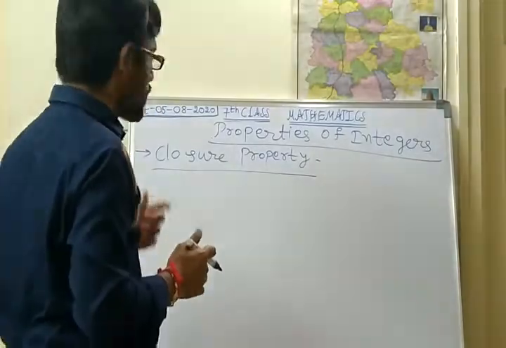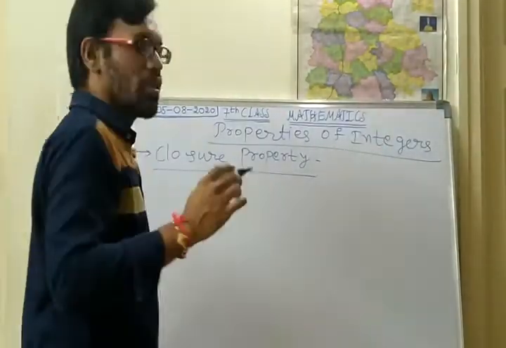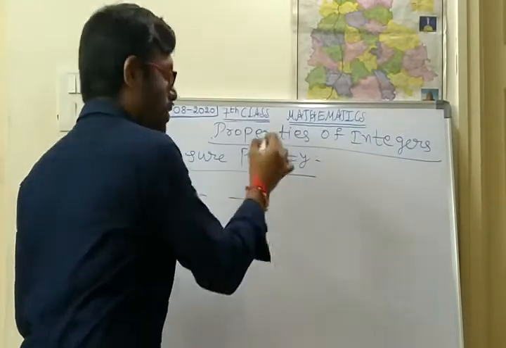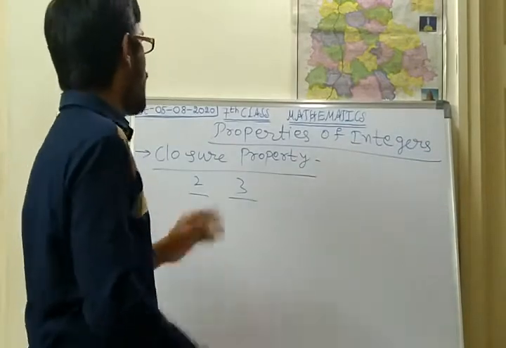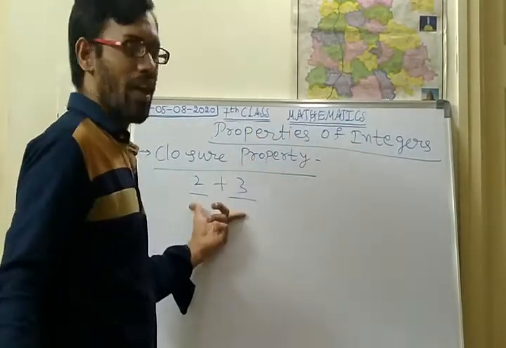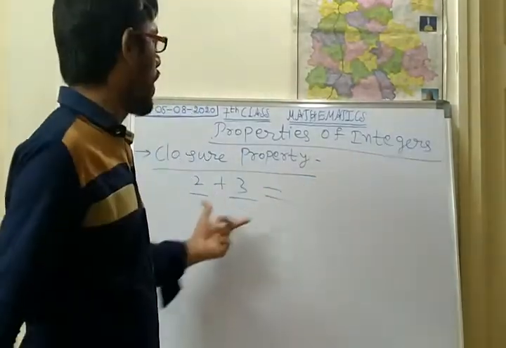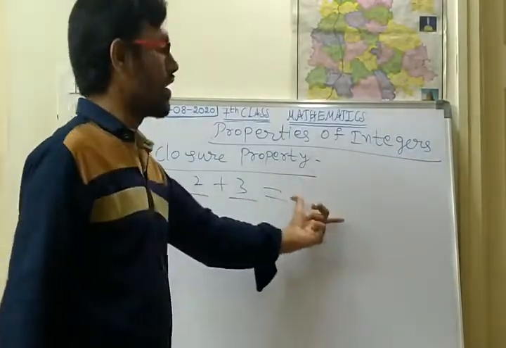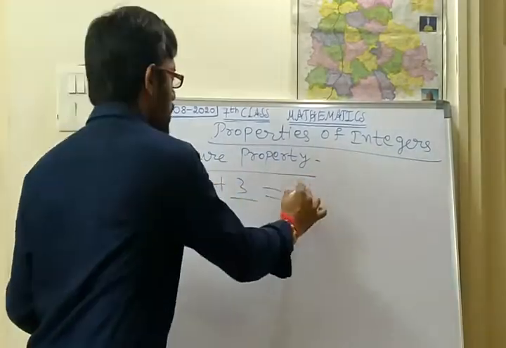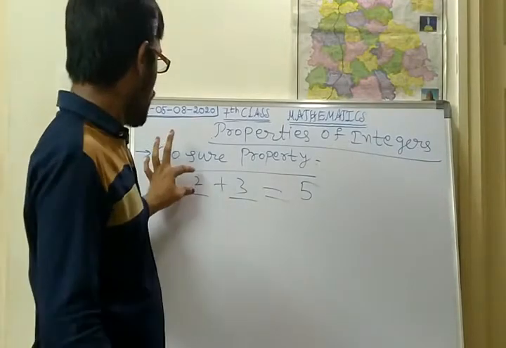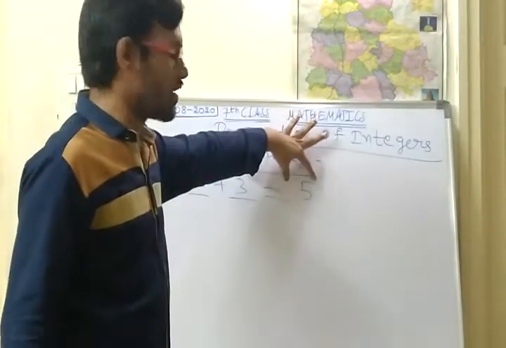In whole numbers, suppose we take any two whole numbers and add them. Is the result also a whole number? 2 plus 3 is 5, and 5 is also a whole number. So the addition of two whole numbers is also a whole number.